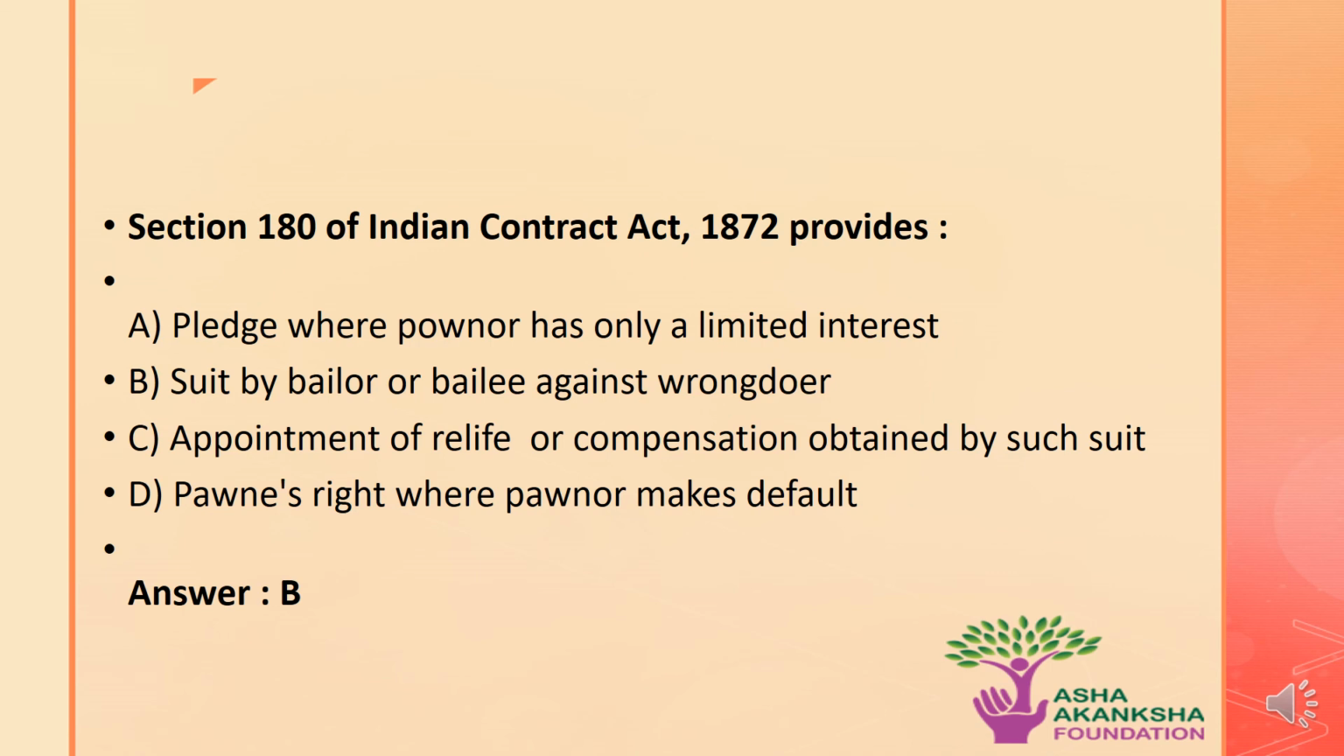The Section 180 of the Indian Contract Act 1872 provides for what? Options are A. A pledge where a pawner has only a limited interest. B. Suit by a bailor or bailee against wrongdoer. C. Apportionment of relief or compensation obtained by such suit. Or D. Pawnee's right where pawner makes default. The correct answer to this question is option B. That means Section 180 of the Indian Contract Act 1872 provides for a suit by a bailor or a bailee against the wrongdoer.